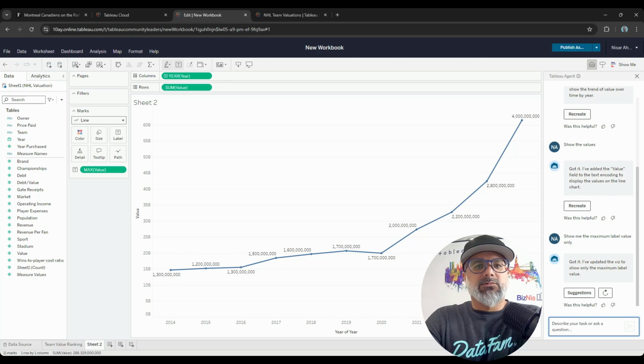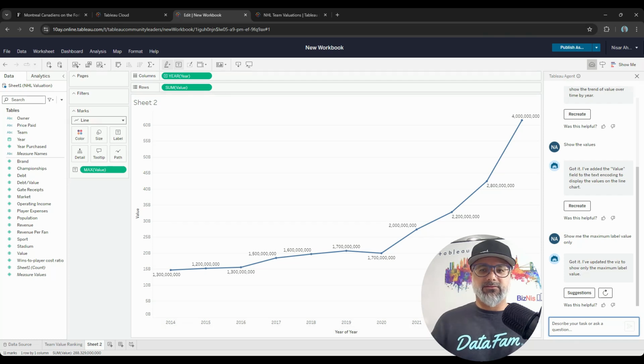It didn't change the labels. It interpreted it as the actual value. It used to be a sum of value, and it changed the value to a max. So I think there does have to be some finagling with the wording to get what you need, or maybe customizing the label is not something Agent can do and you'd have to do it yourself. That's fine. That's what it is.